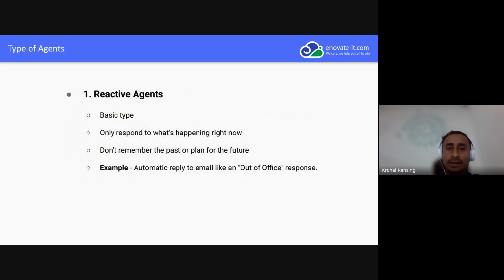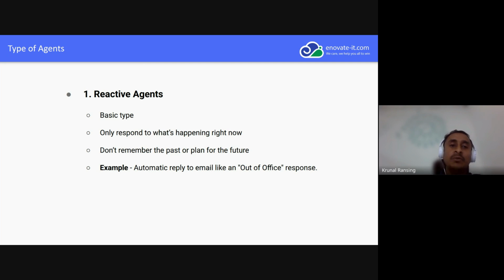Now, what are the types of AI agent? First, the reactive agent. This is a very basic type, created only to respond immediately, without any memory. It doesn't need to remember or plan anything. We ask something, and it just replies to that query. A simple example is setting an automatic reply to email, like out of office, or a regular pattern of email, and it replies to that. It doesn't remember the past and doesn't plan anything. I just gave an example of that pizza thing.